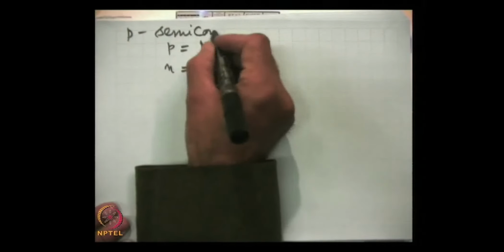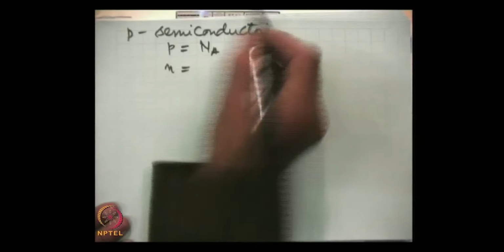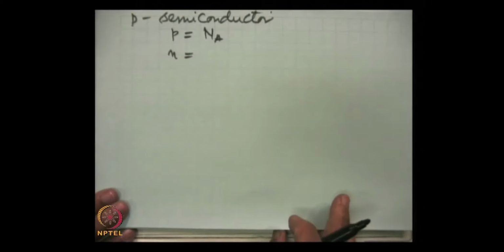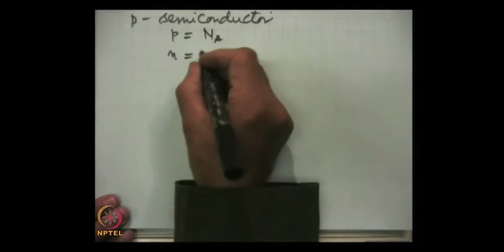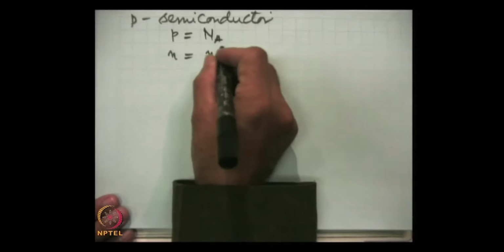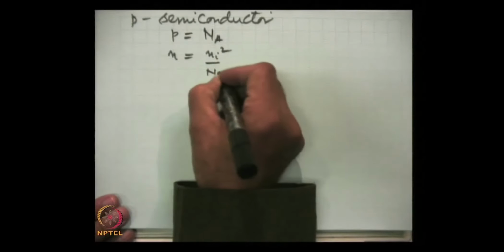For that, the hole density will be equal to the acceptor atom impurity Na, and n, this is for p-type material, p semiconductor, is equal to Ni square by Na.